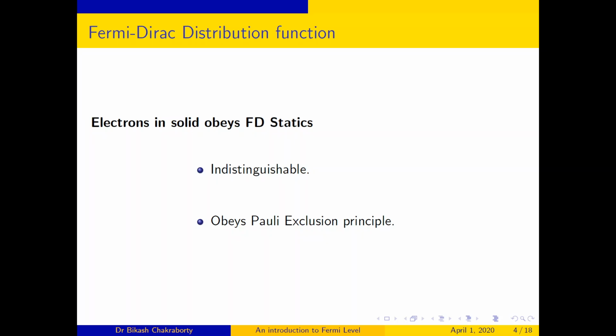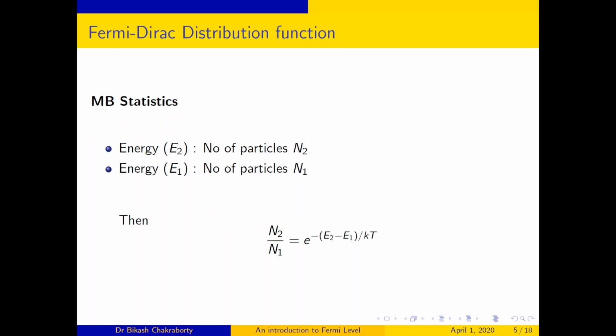I am not going to discuss various kinds of statistics, that is Fermi-Dirac, Maxwell-Boltzmann, Bose-Einstein. Rather, I will give you just the foundation, just the idea of FD statistics here for the sake of my lecture. In FD statistics, the particles are indistinguishable and obey the Pauli exclusion principle. Now, to give you an idea about what the Fermi-Dirac distribution function is, I should start from MB statistics.